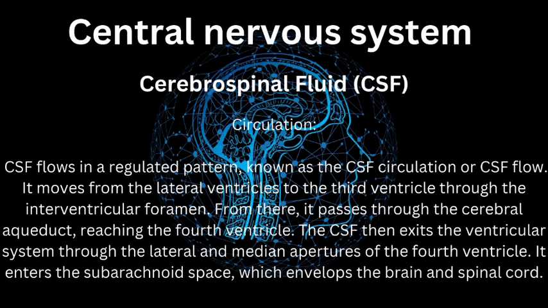Second, circulation. CSF flows in a regulated pattern, known as the CSF circulation or CSF flow. It moves from the lateral ventricles to the third ventricle through the interventricular foramen. From there, it passes through the cerebral aqueduct, reaching the fourth ventricle. The CSF then exits the ventricular system through the lateral and median apertures of the fourth ventricle. It enters the subarachnoid space, which envelops the brain and spinal cord.